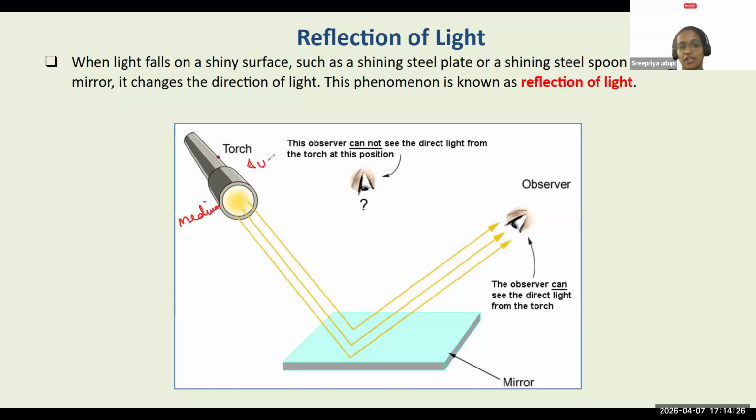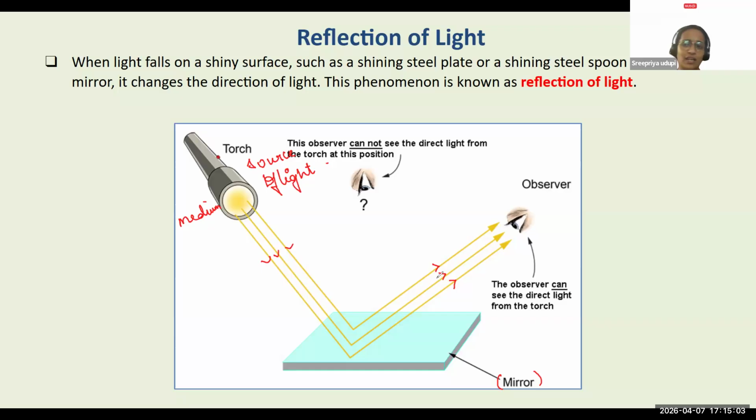This is the source of light. This is called the source of light. These are the terminologies we are going to use, right? Through the source of light, we have a beam of light falling on a surface. What type of surface? We are taking a mirror, a shiny surface. So light goes and hits the mirror, and when that happens, the light rays bounce from the mirror and enter into the same medium from where the light was entering, right? Now, this bouncing of light itself is called reflection of light.